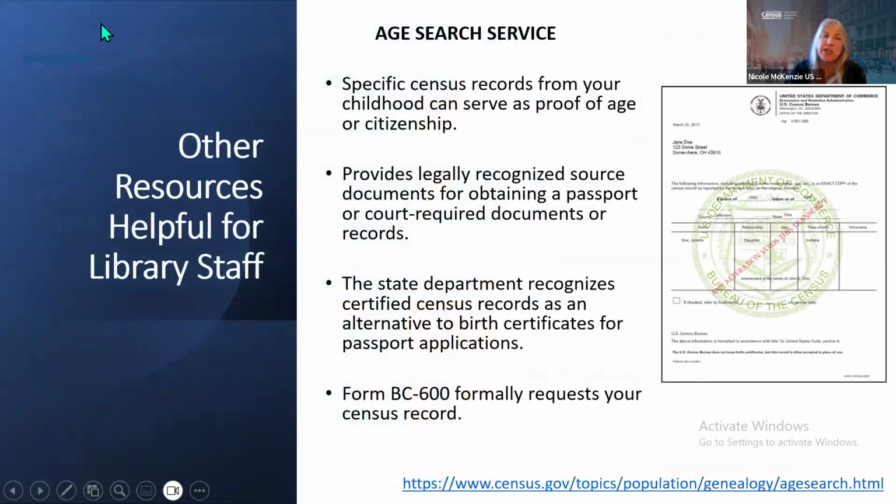Before I get into the demonstration, I always like to talk about these other resources. They're great for library staff. We have an age search service. So if you have somebody at your library who is looking for proof of age or citizenship, we have a form, it's called the BC-600 form, and it formally requests an individual's census record. No one else can get my census record, but if I wanted to pull my census record, I could use this BC-600 form and request that.